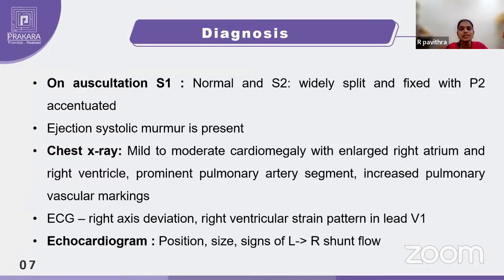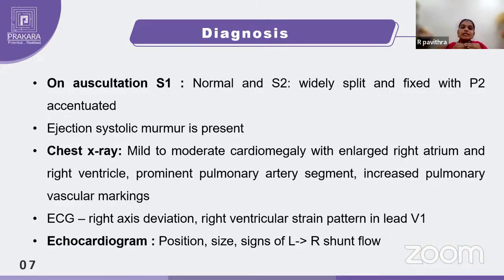Coming to the diagnosis. Remember, for all the congenital cardiac conditions, the confirmatory diagnosis will only be given by ECG, echo, and X-rays, not with auscultation or physical examination. Physical examination and auscultation are an additional point for the nurse or the doctor to understand the underlying abnormality. It will give us a clear picture that something is wrong with the client, but it is not a confirmation. So how will we confirm? By means of